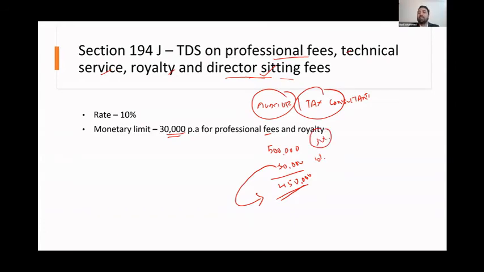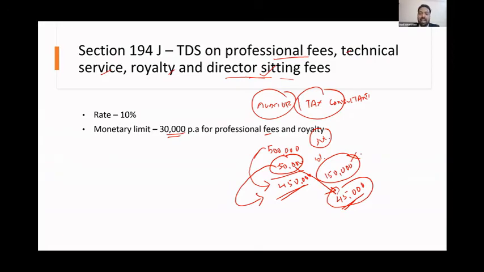Same thing, entire 30% will be disallowed. So 1,50,000 of your expense will be disallowed. And if you are under the 30% bracket, you will have to pay 45,000 extra tax on it. Just for not deducting this 50,000, you are liable to pay 45,000 of income tax extra. So anyway, this is your expense. So make sure you deduct TDS. Otherwise, even if it is your genuine expense, you will be liable to pay more tax because income tax will not allow 30% of such expense.